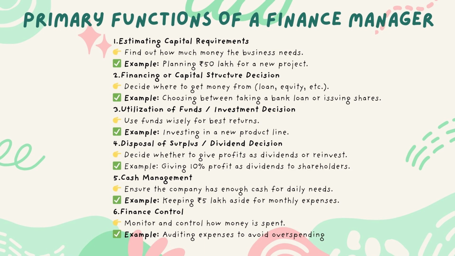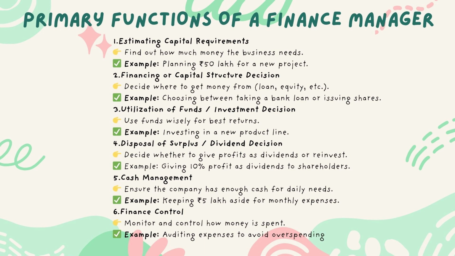3. Utilization of funds, investment decision. Use funds wisely for best returns. Example: Investing in a new product line. 4. Disposal of surplus, dividend decision. Decide whether to give profits as dividends or reinvest. Example: Giving 10% profit as dividends to shareholders.